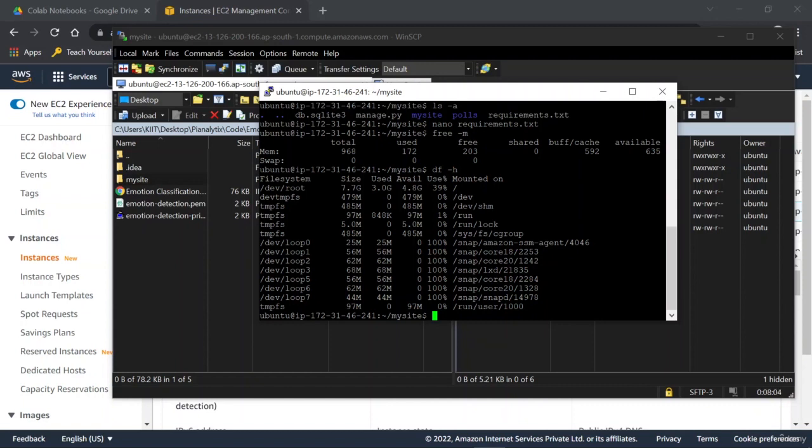So you can see that I have 7.7 GB of size for my dev root, from which 3 GB has been filled up and 4.8 is available. And for different disk parts, we have particular sizes and their usage, right? So that is to see if maybe your disk is being filled up or not. If yes, you can maybe go back and add on a particular disk, or maybe increase the size of this existing disk, right?